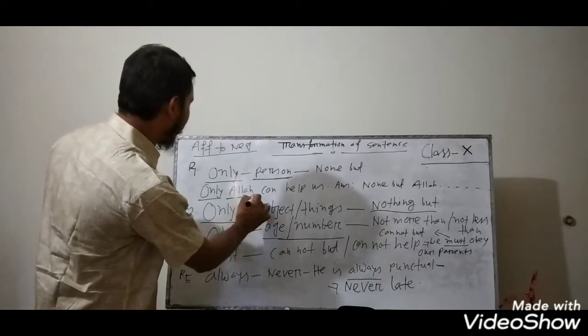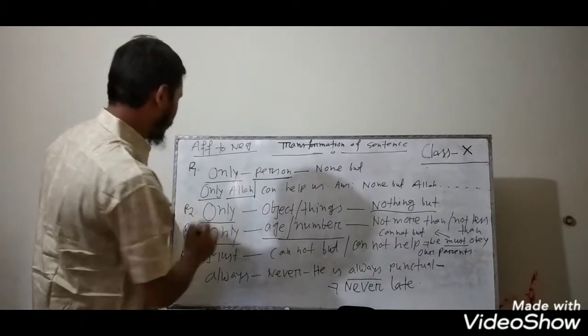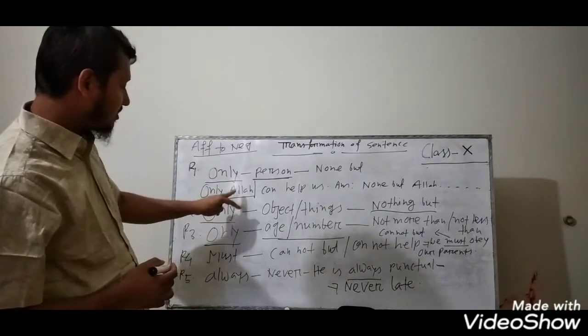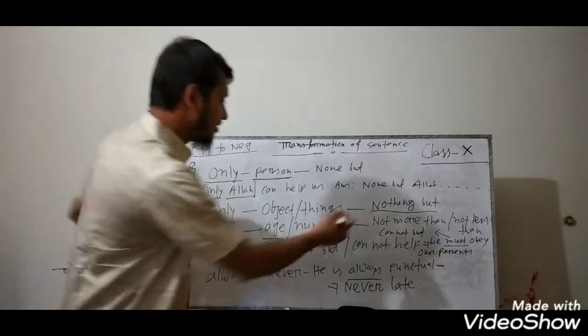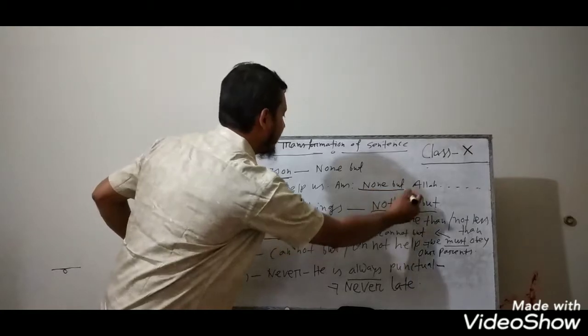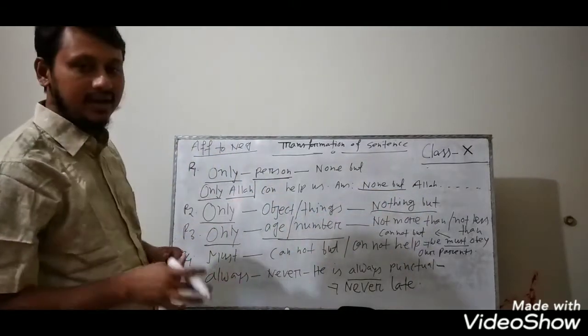Now I am going to illustrate the rules by giving some examples. For the first one: only Allah can help us. Here only indicates Allah, so Allah is a person. So if only indicates any person, you have to write none but. So the answer will be: none but Allah can help us.